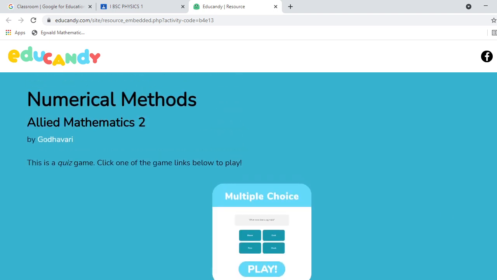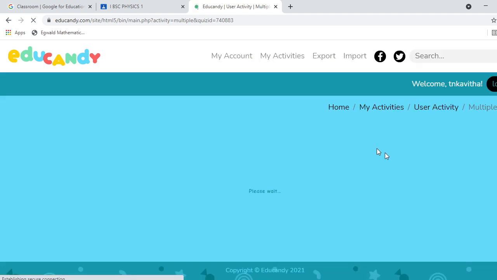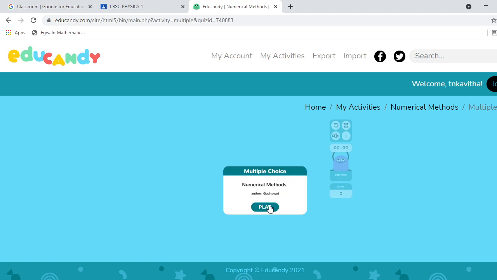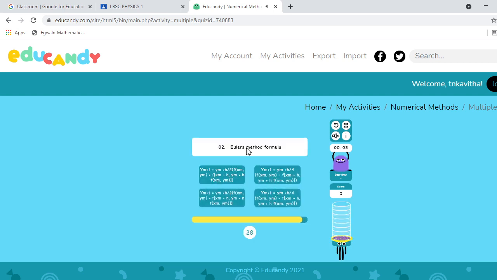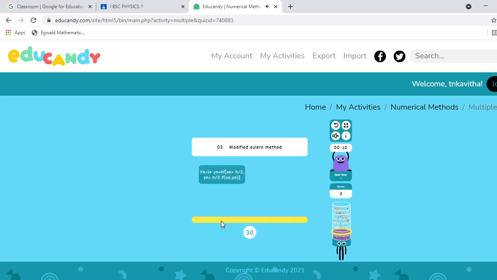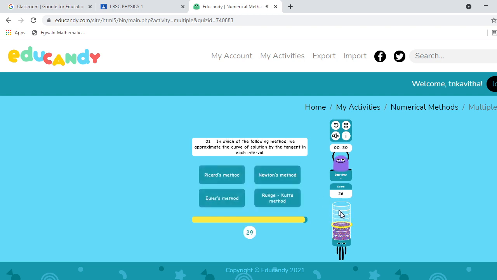Here is the game prepared by my students. Wow, they prepared well. This is the quiz questions they prepared. Numerical methods they prepared the questions. Here, Euler's method formula. This is not correct. Yeah, correct. Within that 30 seconds you can fill. Now it's correct. Good, the candy is filled in the box.